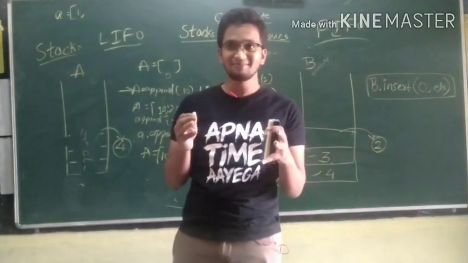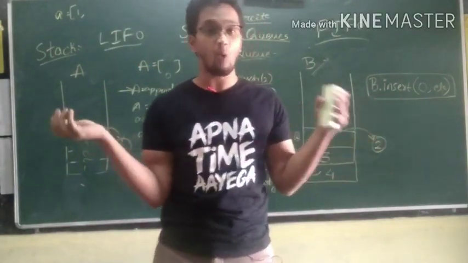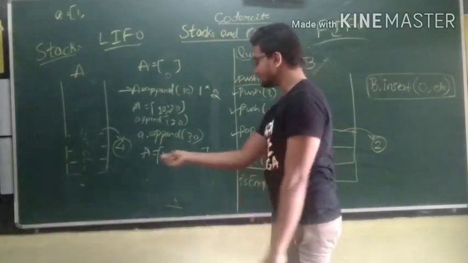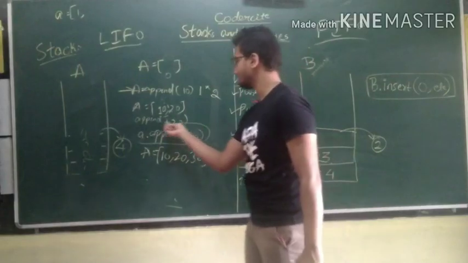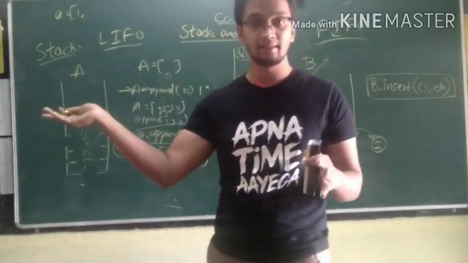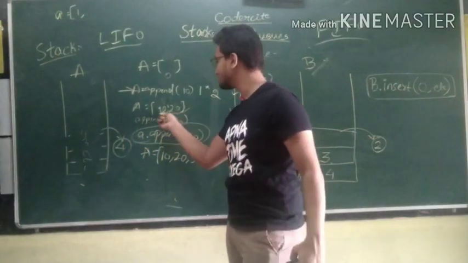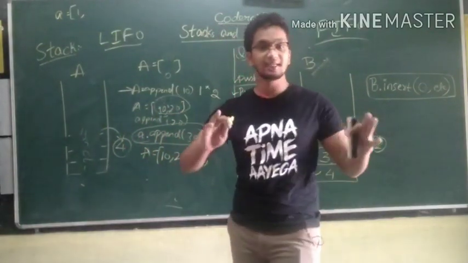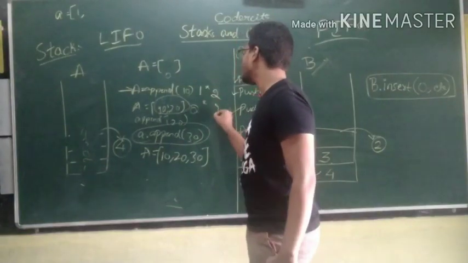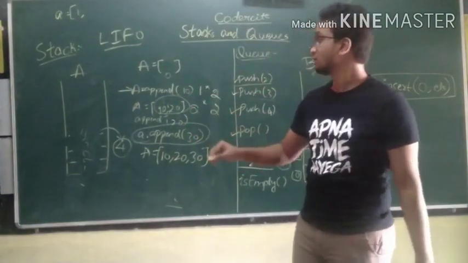You might see this as an easy operation, but what is happening internally is, as soon as you execute this command, the size of the list is doubled, because the size of the list is exhausted over here. Now the size of the list is doubled, that is